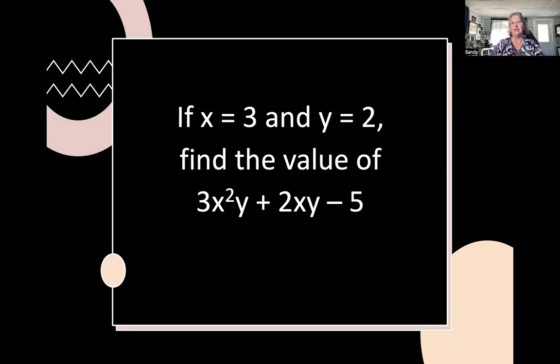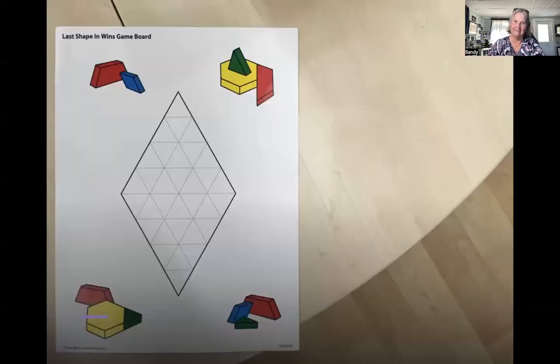They might have this algebraic expression, 3x squared y plus 2xy minus 5. And then they're told, well, x is 3 and y is 2. What's the value of that expression? They're substituting in, okay? But that understanding begins as your young pre-kindergarten child is at play and starting to think about how I could let something represent something else. It works just fine. It's important for us to realize that happens and help build that connection.